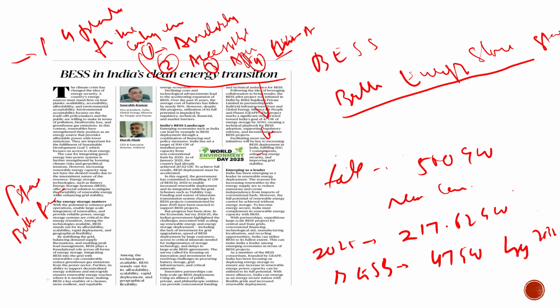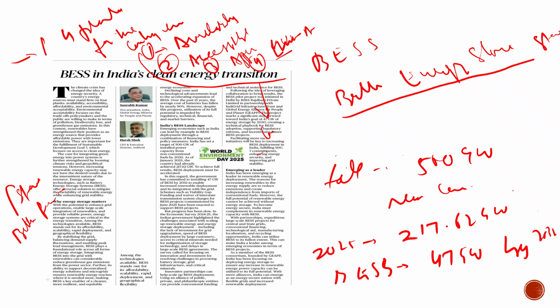So this article gives us the replacement for conventional fuels. It is time to change, time to go for non-conventional fuels, and also time to adopt the battery energy storage system, which will act as the grid for the storage of energy. So this is about the article. I hope you have understood it.